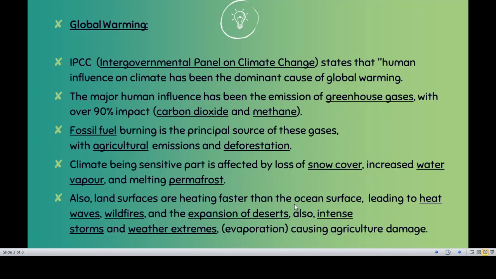So wildfires get created, snow starts melting, permafrost starts disappearing. These are all important concepts, because if the snow covering is affected, because permafrost is being lost, the layer of the earth which was being protected by some kind of snowy material, which was giving moisture to the earth, will open up again and the earth will start heating up more. So that is called global warming. So the more your ice melts, the more your earth surface opens up, and the more the earth surface opens up, the earth automatically starts getting hotter.